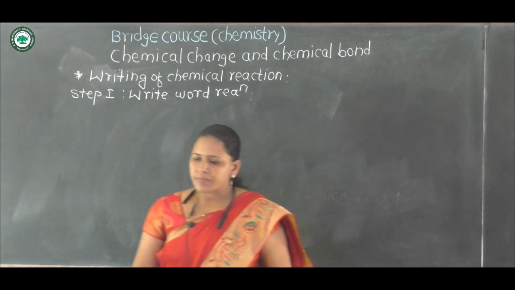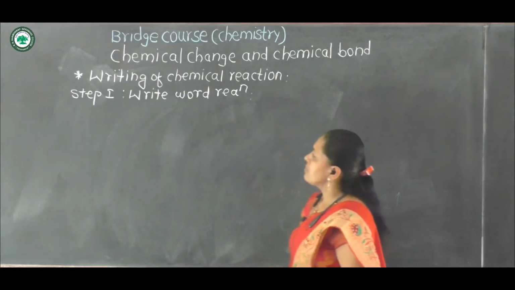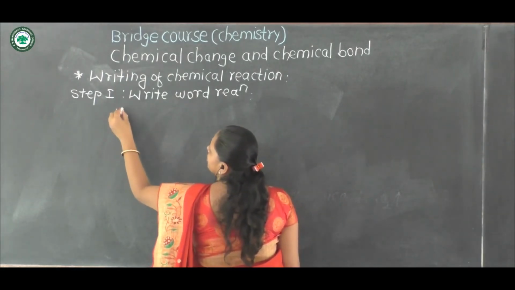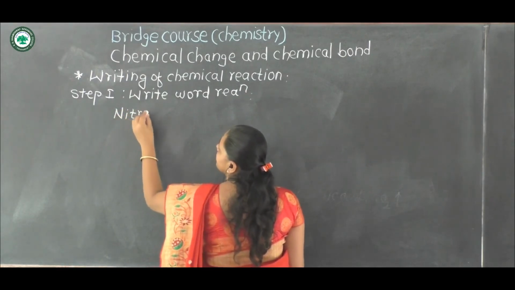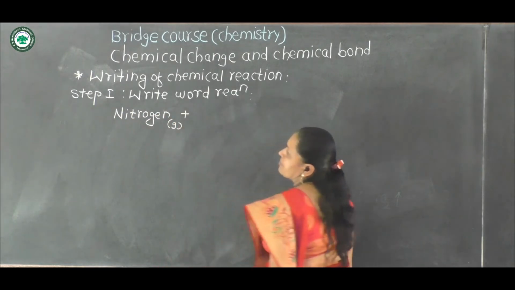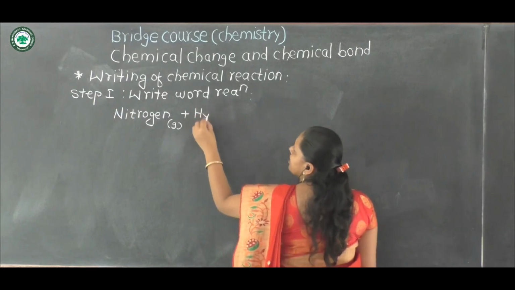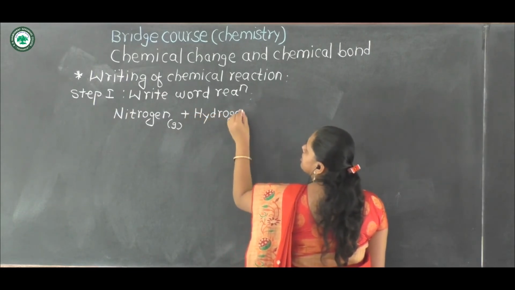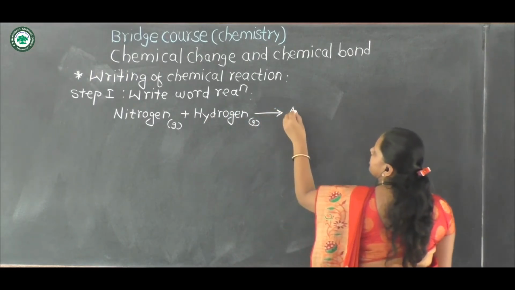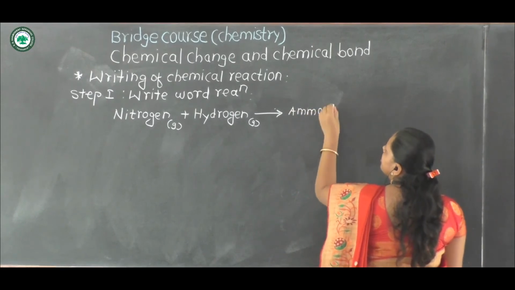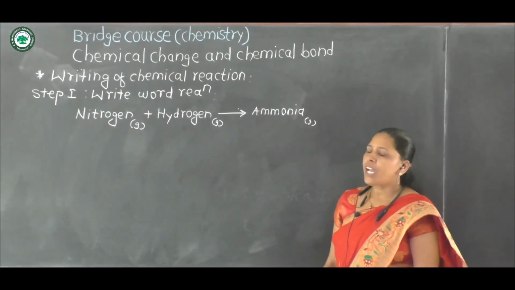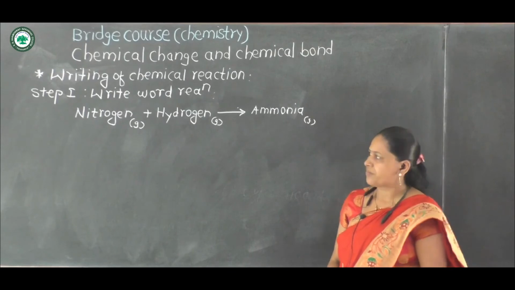For example, nitrogen gas plus hydrogen gas to form ammonia gas. This is step first while writing a chemical reaction.